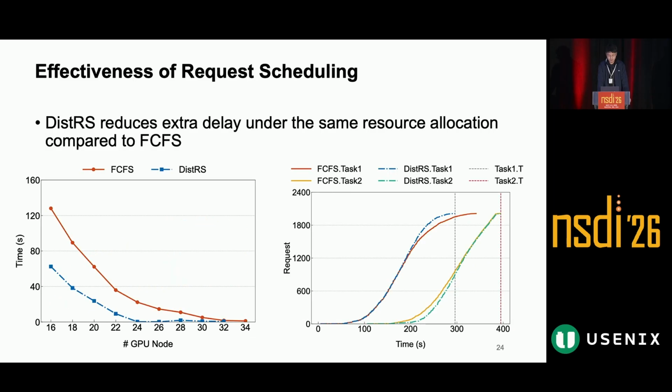Finally, we evaluate request scheduling with 2 training batches, where batch 1 starts before batch 2. Using EBF, DistRS requires 1.5 times fewer GPU nodes than FCFS to achieve the same low extra delay of just a few seconds. This improvement arises because EBF prioritizes requests from the first batch, which has a stricter constraint, enabling more requests from this batch to complete sooner and thereby reducing the overall extra delay.